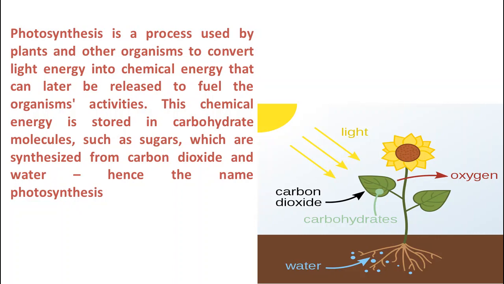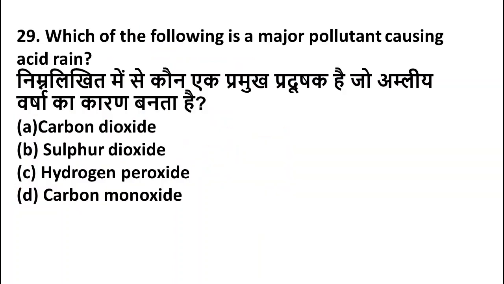Now we'll move to the next question. Which of the following is a major pollutant causing acid rain? Option A, carbon dioxide. Option B, sulfur dioxide. Option C, hydrogen peroxide. Option D, carbon monoxide. Acid rain is caused by chemical reactions involving sulfur dioxide and nitrogen oxide. Friends, so here the right answer for this question is option B, sulfur dioxide.